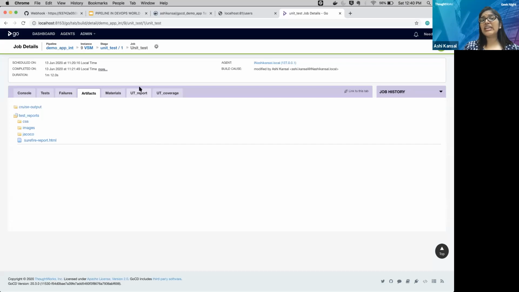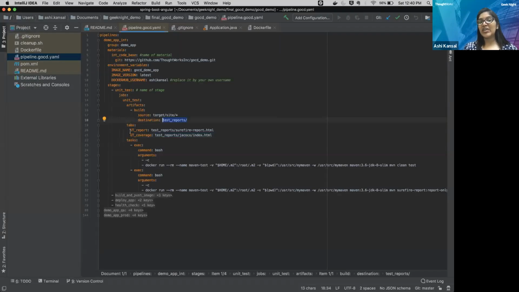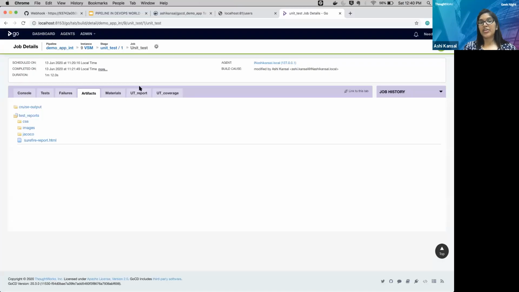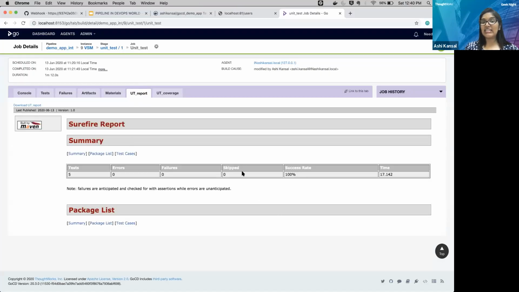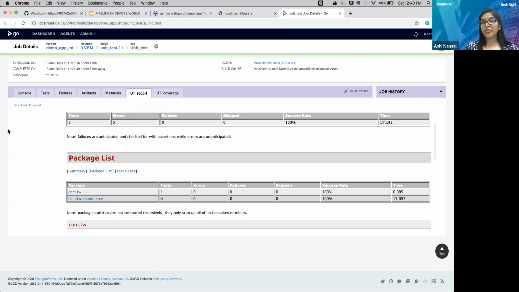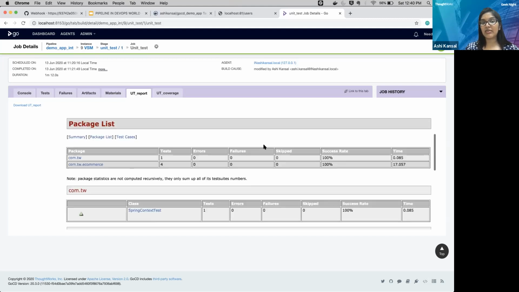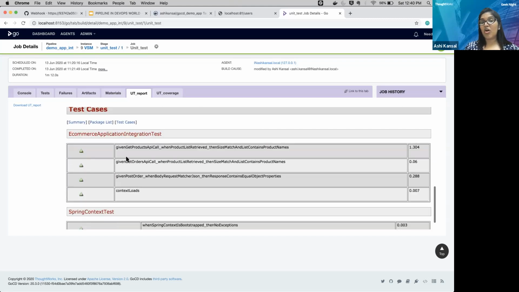You can also see 2 tabs have been created, because I have marked here, he create the tabs. And in that tab, I will have my report, HTML report. So you can see over here, I can see the unit test cases report. So 5 test cases have been run and they all are success, no failure, 100% success rate. You can see which all test cases, what's the name of the test cases and everything.